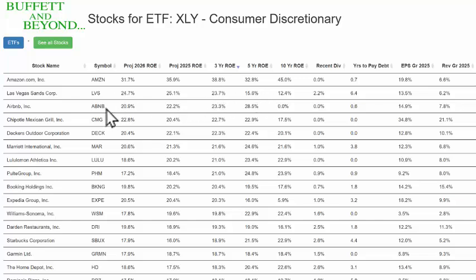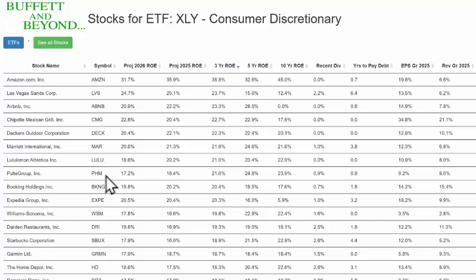And we're looking at Airbnb, and we're still looking at Airbnb. Might be something good going on. Chipotle, we have Decker's Outdoor, we have Marriott, too cyclical for us. Lulu, look at the 3-year ROE at 21% here. And it has been slowly declining, and we've talked about this many times. It's not in our portfolio this year, and we took it out, I think, in the middle of, not last year, but the year before, because we just don't want it in our portfolio. It's got too much competition.